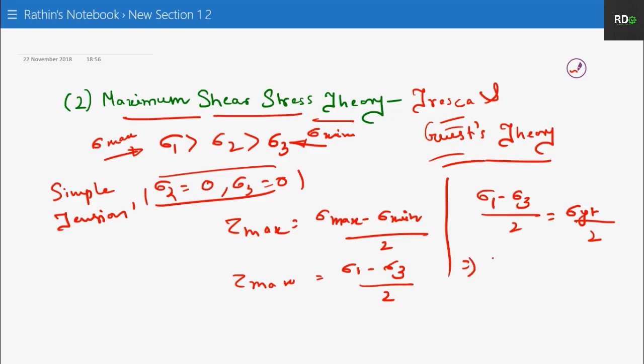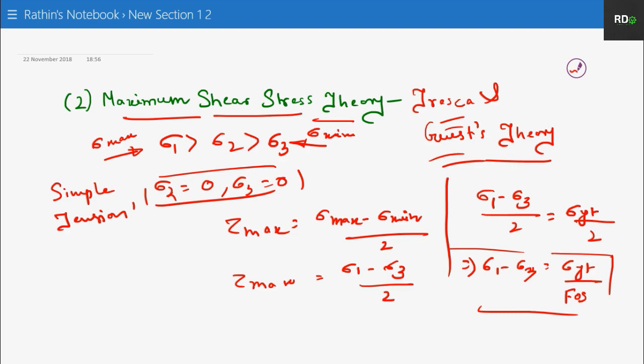It will become sigma 1 minus sigma 3 equal to sigma yt. If this happens as per the statement, it will be a failure case, meaning the material will fail. To make it safe, you have to divide by FOS. So as per the second theory, sigma 1 minus sigma 3 is equal to sigma yt by FOS.